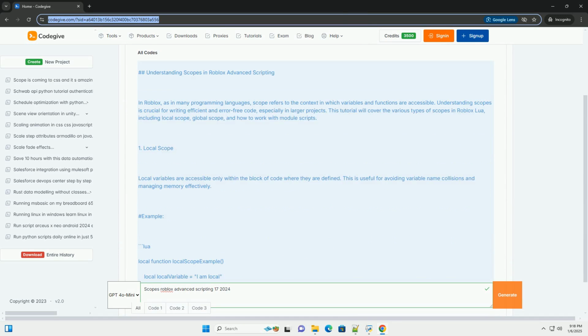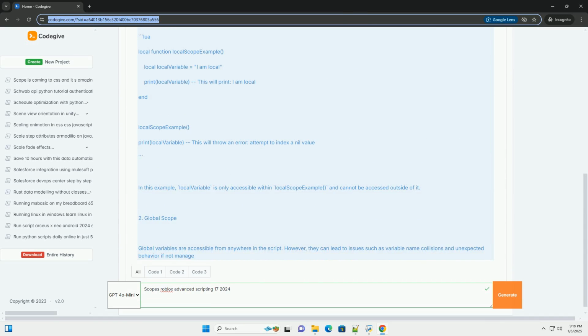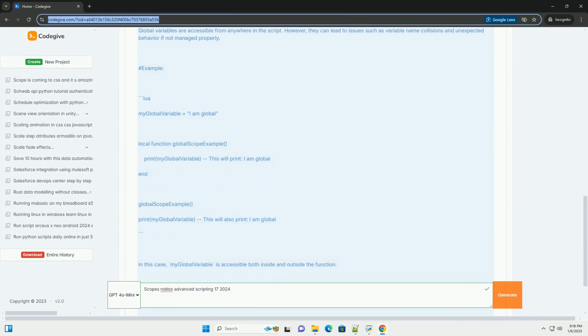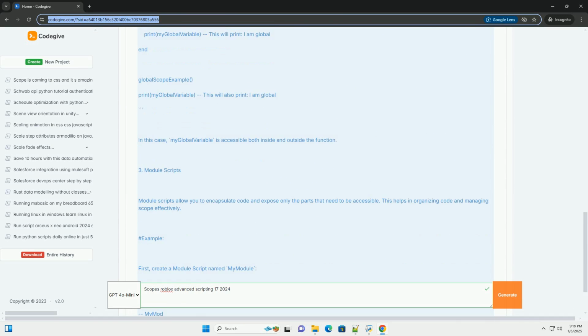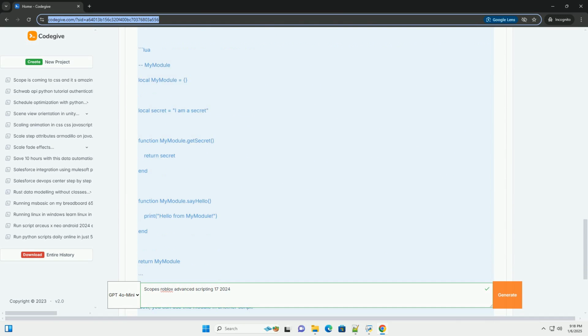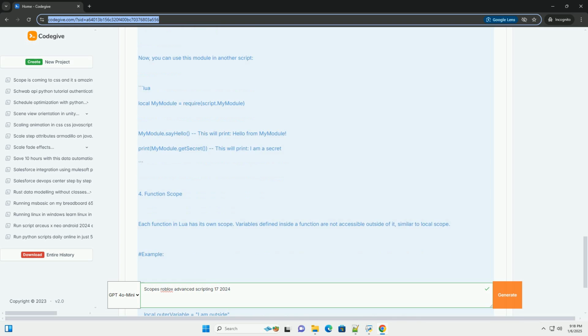Understanding scopes in Roblox Advanced Scripting. In Roblox, as in many programming languages, scope refers to the context in which variables and functions are accessible. Understanding scopes is crucial for writing efficient and error-free code, especially in larger projects.